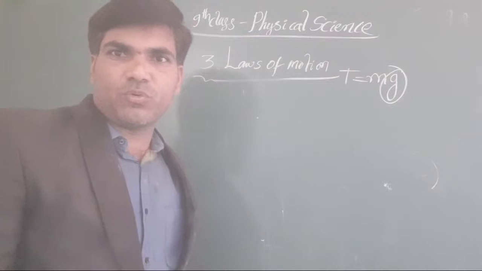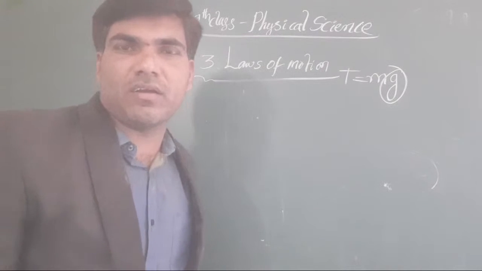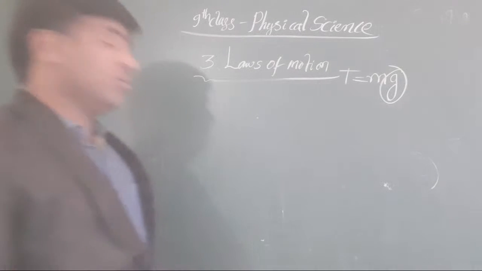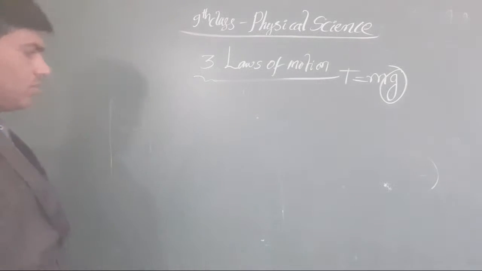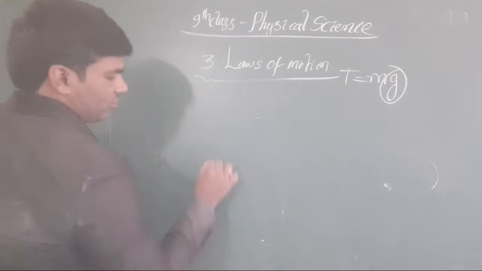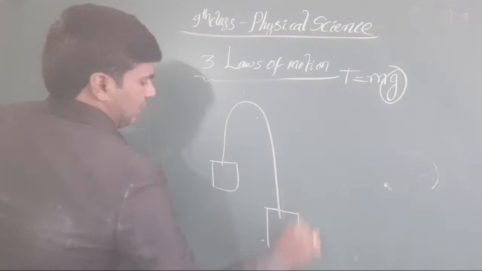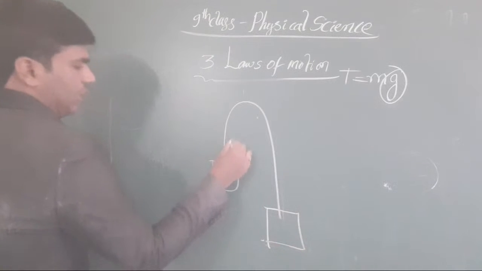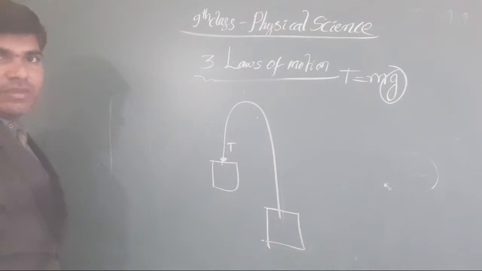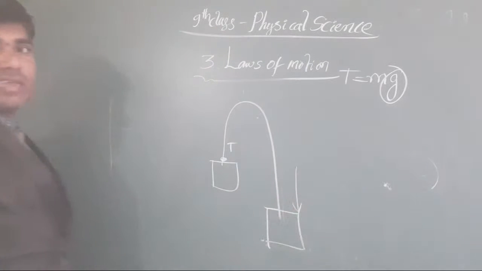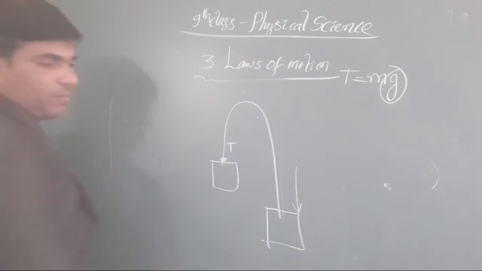So why does M2 go up, with which force acting on it? Here M2 travels in this direction. Why? Because indirectly, tension is acting on it at this particular point. Where does the tension come from? The tension comes from the gravitational force of the M1 body, the gravitational force on the M1 body.